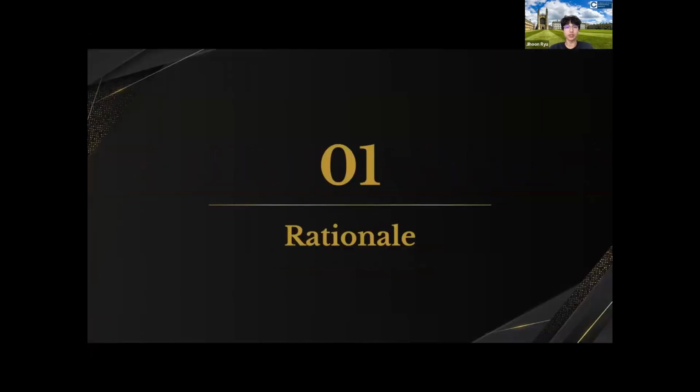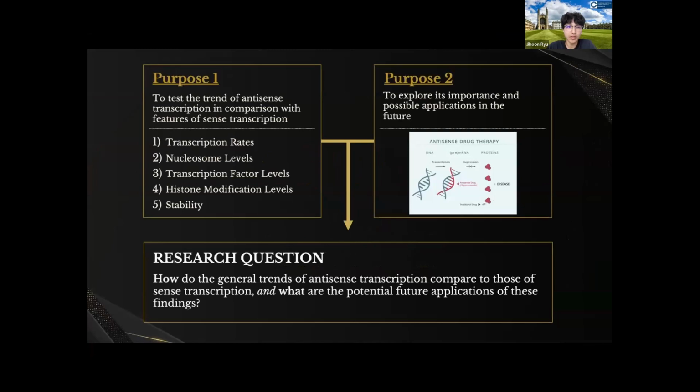First, I'll present my rationale. I had two main purposes: to test the trend of antisense transcription and compare it with the features of the sense transcriptions, and the 5 features are listed below. And my second purpose was to explore its importance and possible applications in the future. And these two purposes became one research question. The research question was, how do the general trends of antisense transcription compare to those of sense transcription, and what are the potential future applications of these findings?